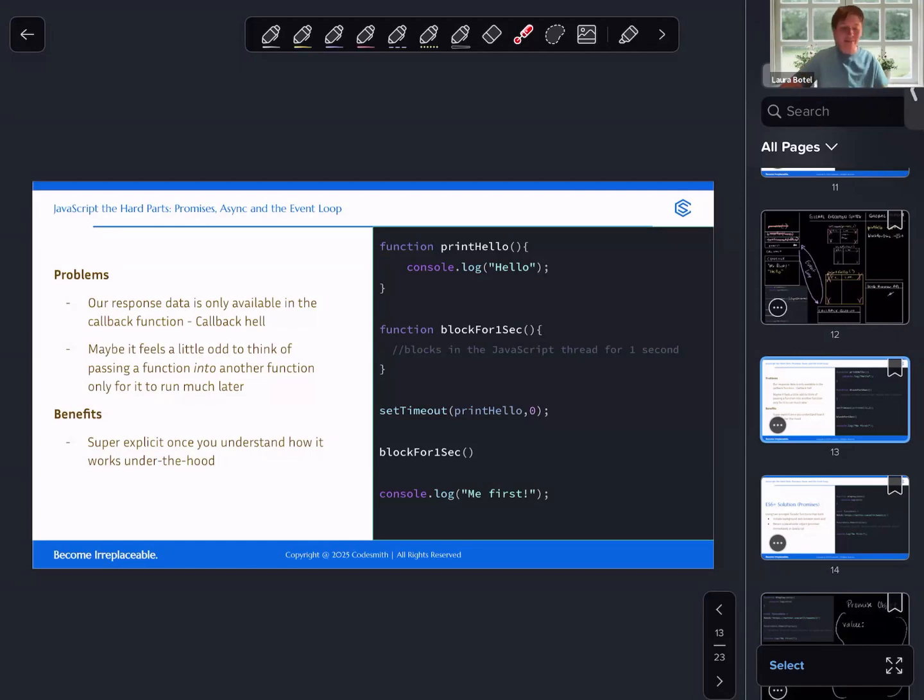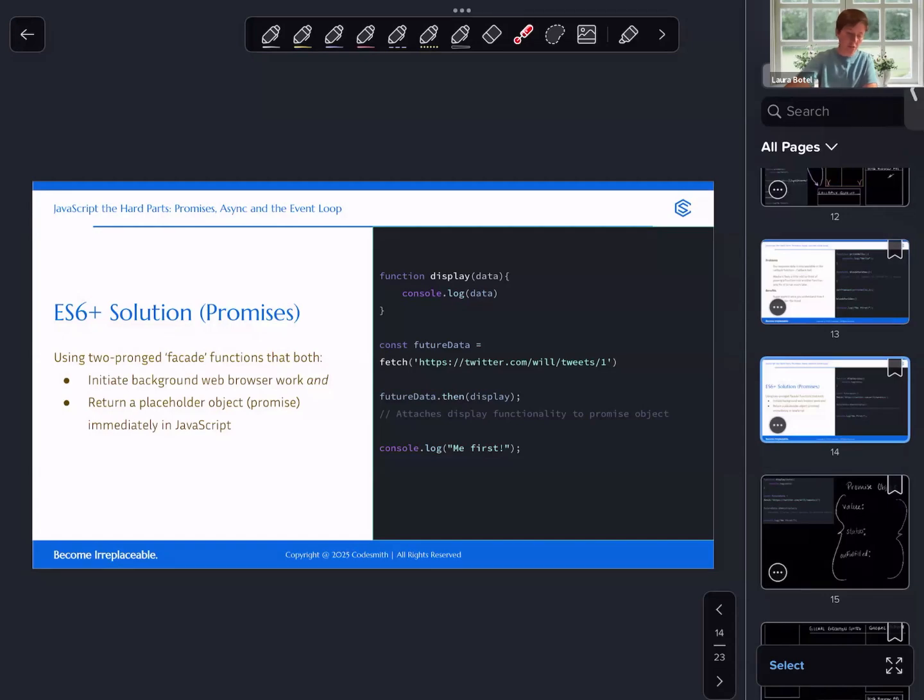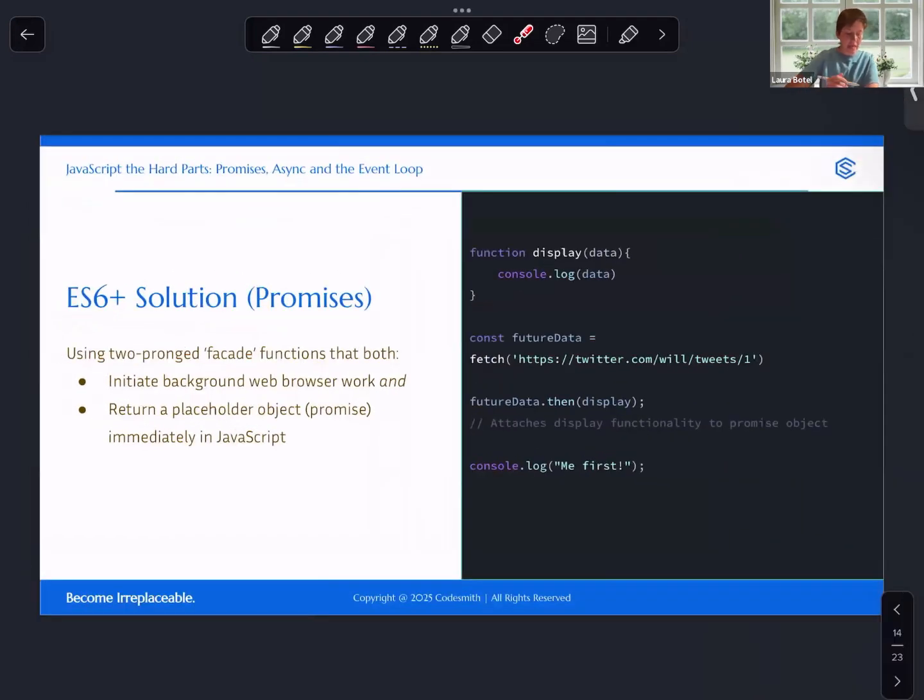But we're going to dive into an additional and more modern way to deal with asynchronicity in JavaScript. And that is a solution that comes with ES6. I know on a previous slide we saw ES5. ES stands for ECMAScript. ES6 comes to us in 2015. It's really the first big update.